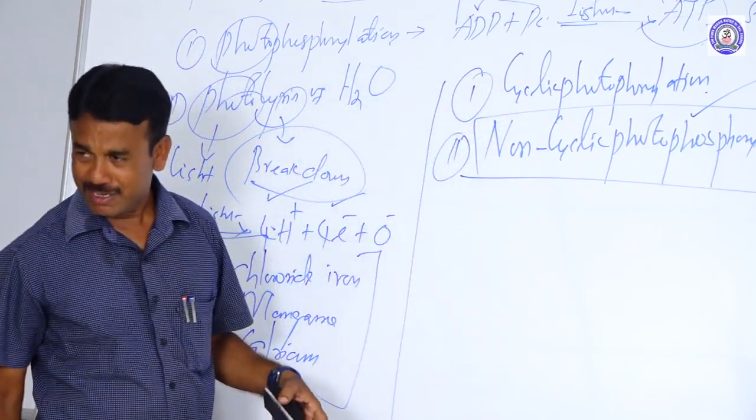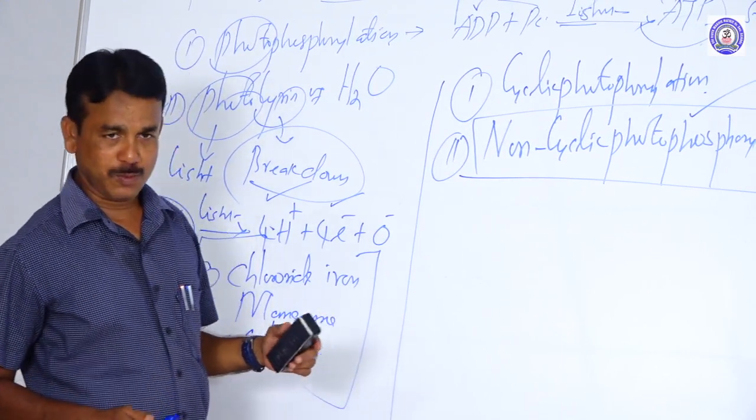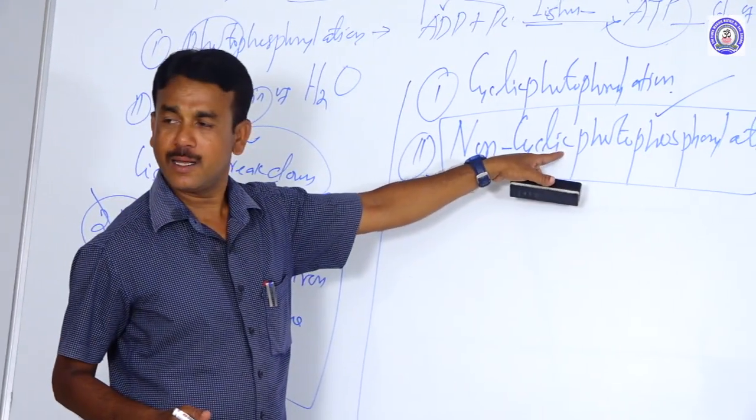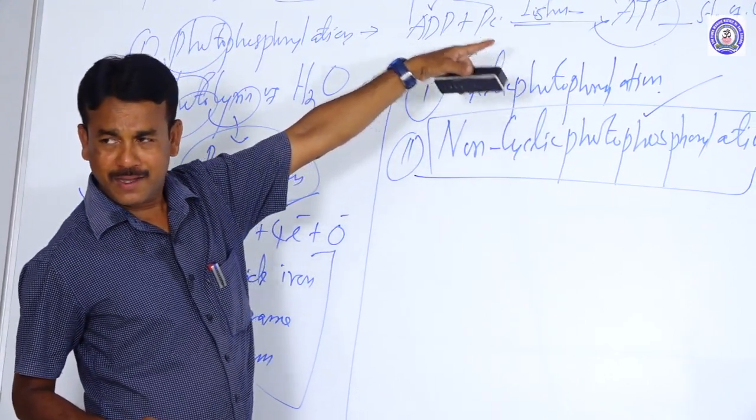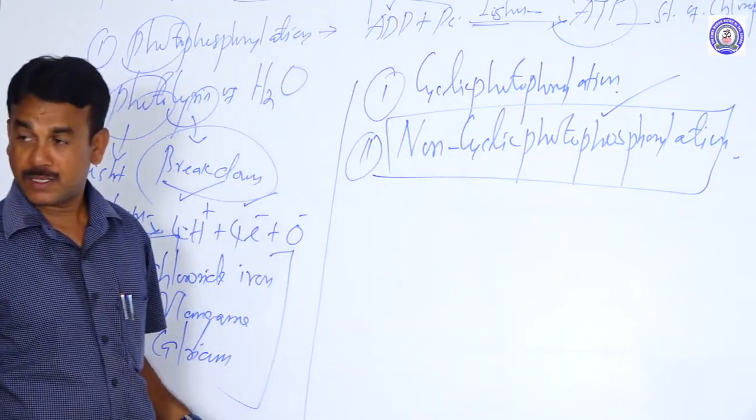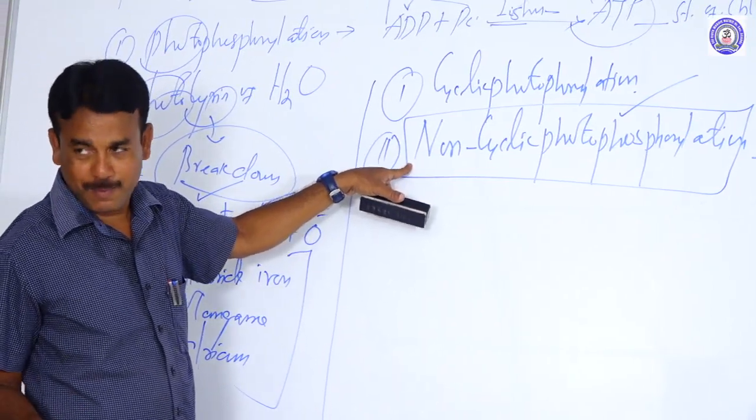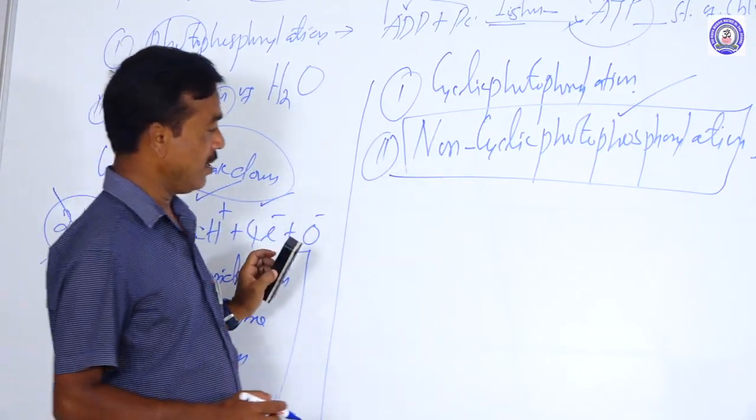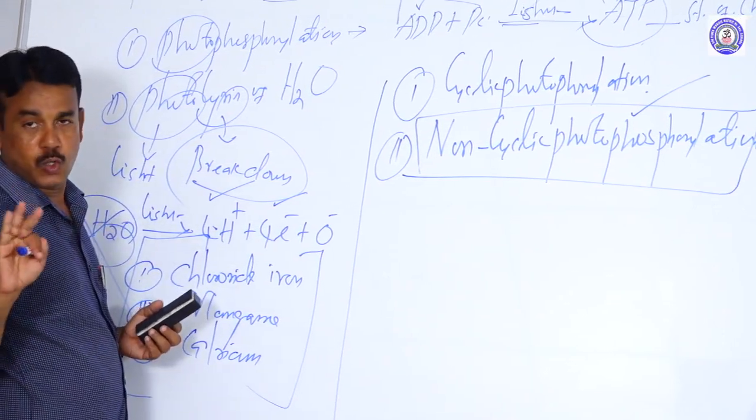So the name itself indicates non-cyclic photophosphorylation. What is phosphorylation? The process of formation of ATP from ADP in the presence of light is commonly called photophosphorylation. For non-cyclic photophosphorylation, two pigment systems are involved.